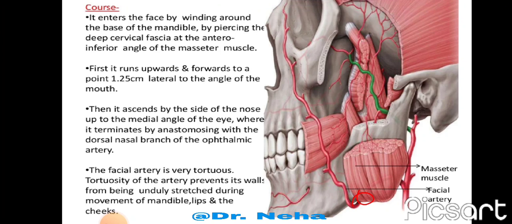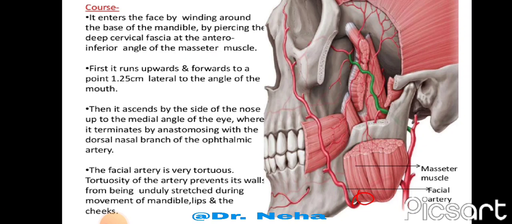First, it turns upwards and forwards to a point 1.25 cm lateral to the angle of mouth. Then again, it ascends upwards by the side of the nose up to the medial angle of the eye, where it terminates by anastomosing with the dorsal nasal branch of the ophthalmic artery. So, at the medial angle of the eye, the facial artery is terminating by anastomosing with the dorsal nasal branch of the ophthalmic artery, which is further a branch of internal carotid artery.